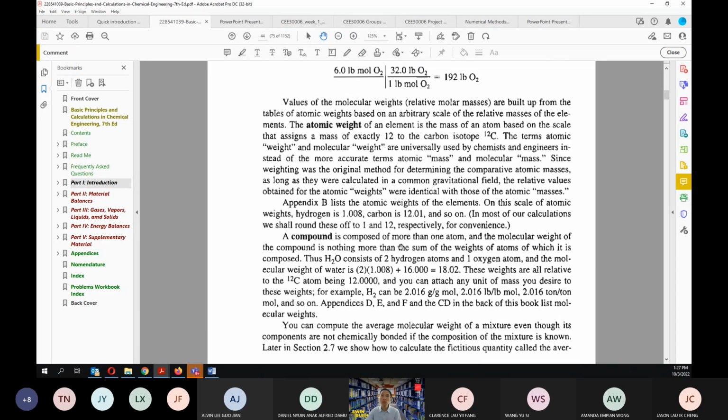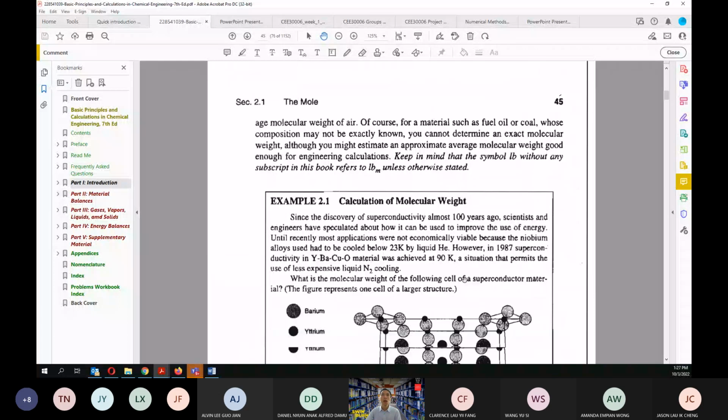Now you look at here: a compound is composed of more than one atom, and so on. You read by yourself in here, and you can attach any unit of mass you desire to this weight. For example, H2 can be 2.016 gram per gram mole, 2.016 lb per lb mole, 2.016 ton per ton mole, and so on. So the most important thing in here is that we don't really have just any mole that we put in there. It's actually having a specific unit of mole. So this is the thing that you need to understand.